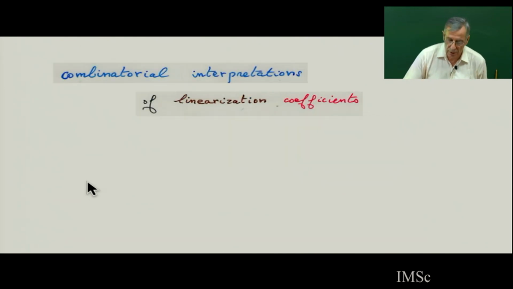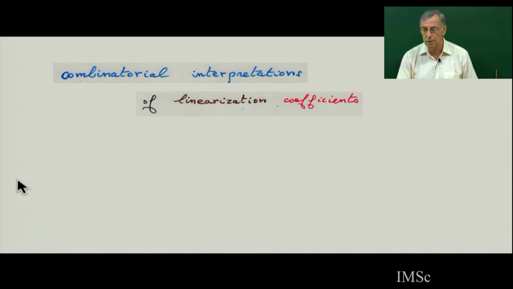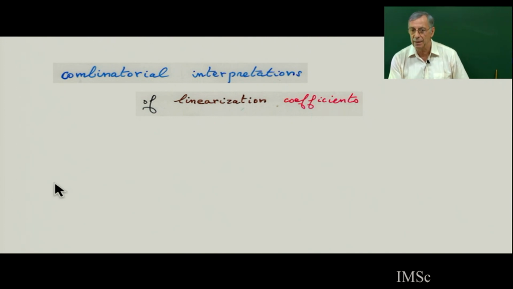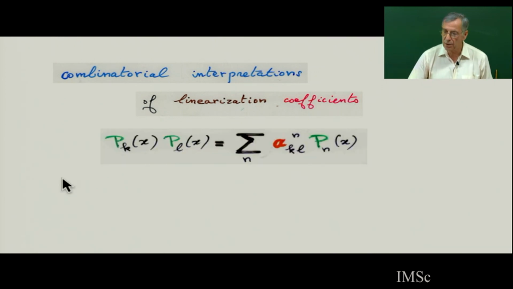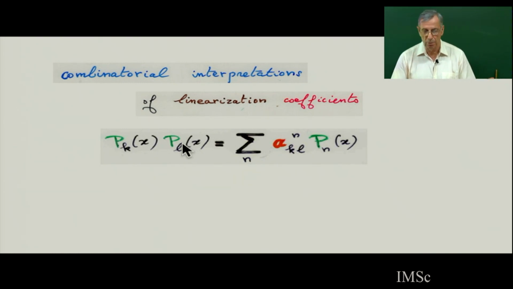And there was also another big approach, a combinatorial interpretation of what is called the linearization coefficient. So this was approached by Askey and many other people. And what is the linearization coefficient? A sequence of orthogonal polynomials forms a basis of the vector space of polynomials. So if you take the product, it's going to be expressed as a sum. So you need to know how to compute these coefficients.